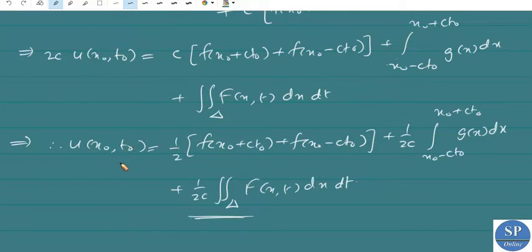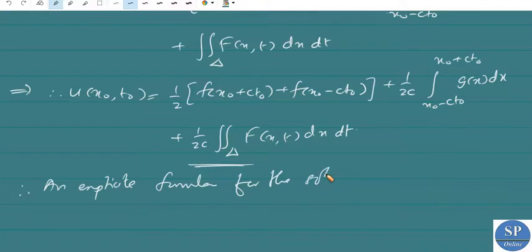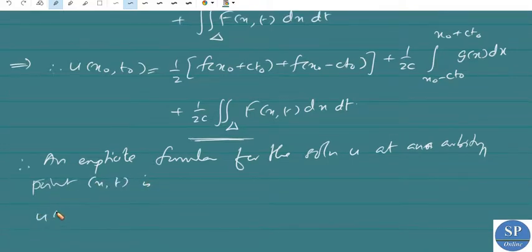An explicit formula for the solution u at an arbitrary point x comma t is also given by the same expression, since it is valid for any point x naught comma t naught.